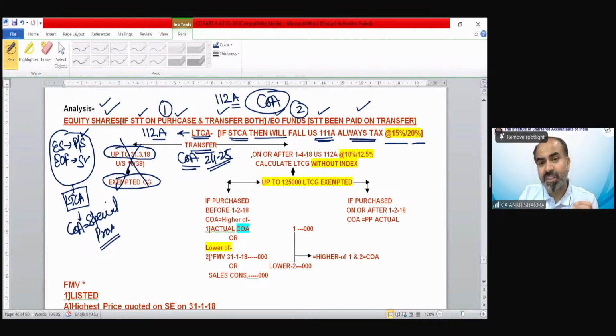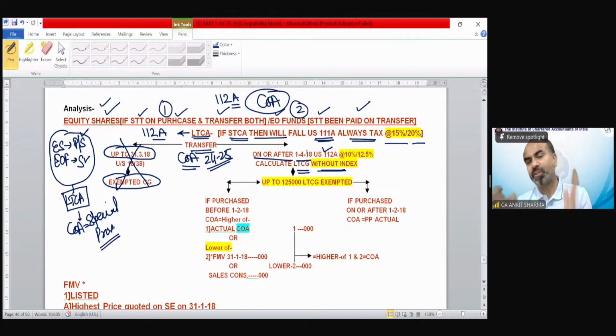So if the transfer on or after 1st April 2018 under section 112A, then calculate long-term capital gain without indexation. First of all, even if they are long-term, there would not be any indexation benefit.